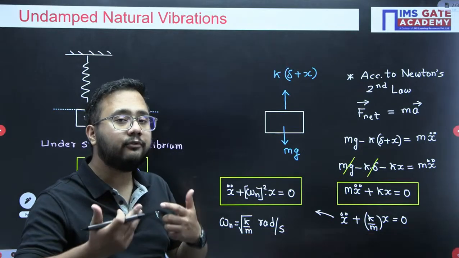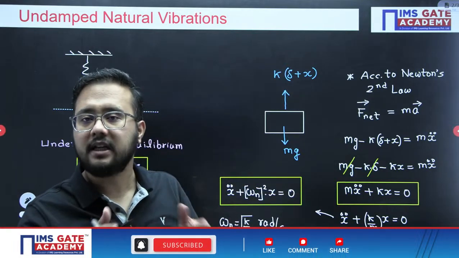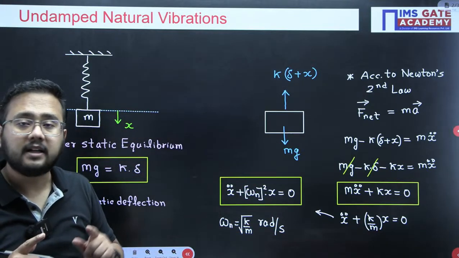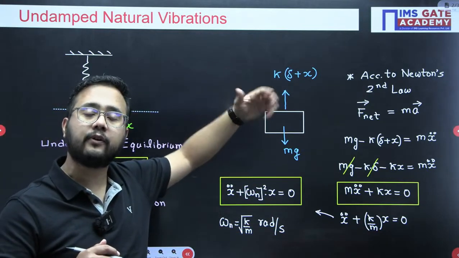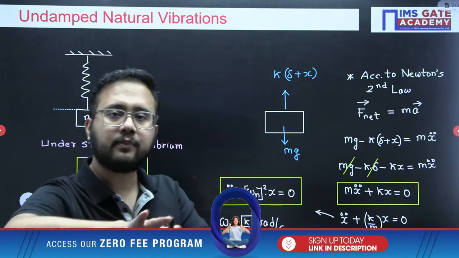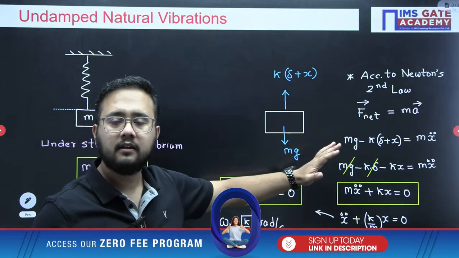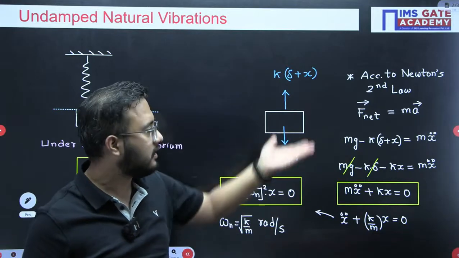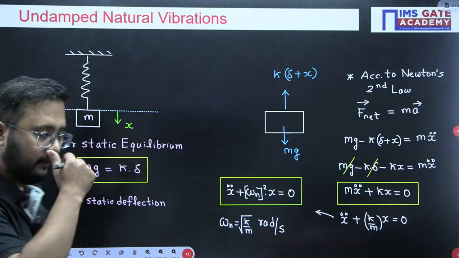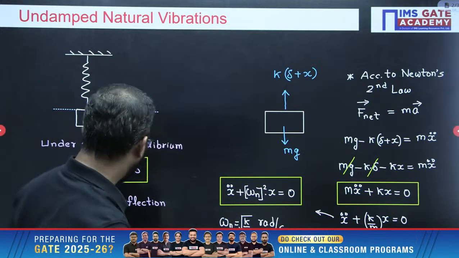You might get a feeling that the summation of all forces being 0 means equilibrium. No, actually it is not equilibrium. It is under motion, so how could equilibrium be there? But we are assuming some inertia force is applied on the body, so that the body might come into equilibrium, and from that perspective we write the equation. We have just changed Newton's second law. The answer you get will be the same, either by Newton's second law or D'Alembert. So let us see the D'Alembert approach as well. I hope this is clear till this point. We have written this equation here.